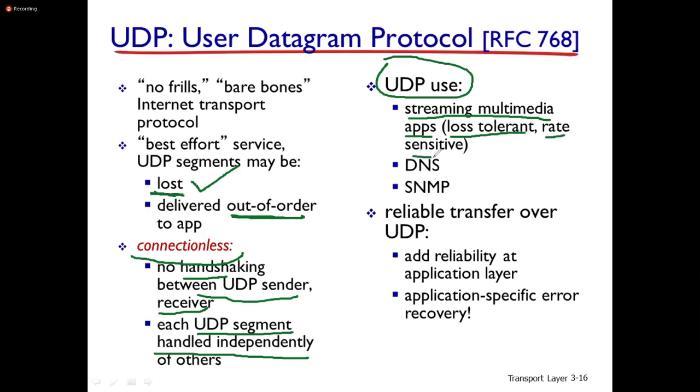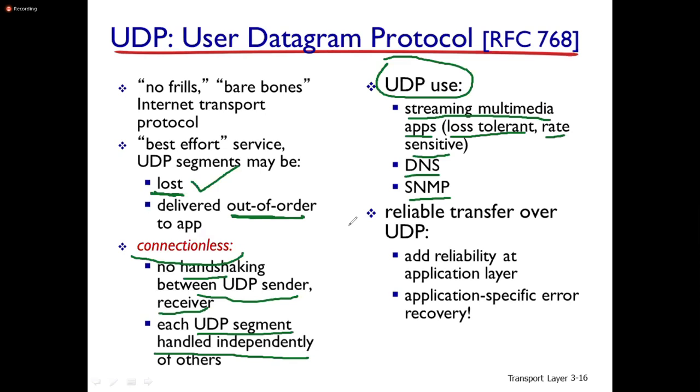If the quality of the signal is a little bit weak, that is also acceptable in a multimedia application. So in those applications we can use UDP, and also in DNS and SNMP. These are the uses of User Datagram Protocol.